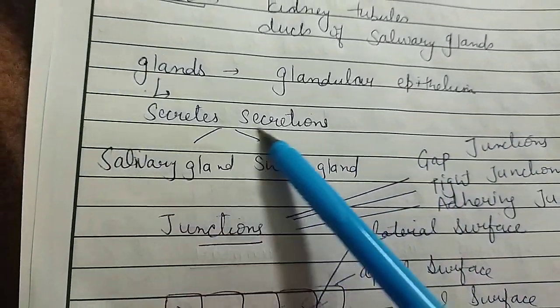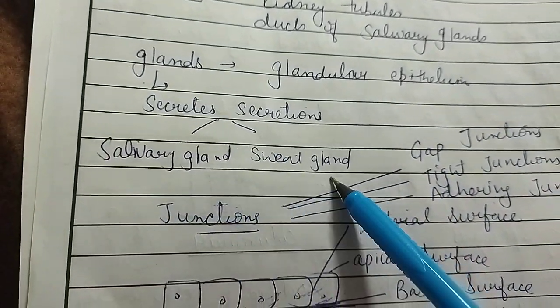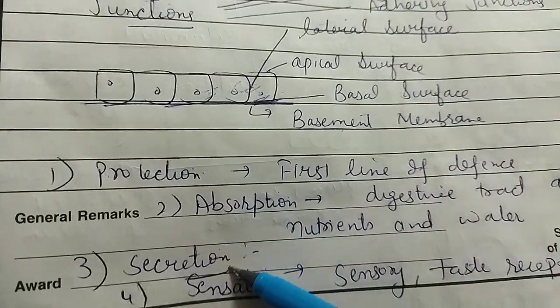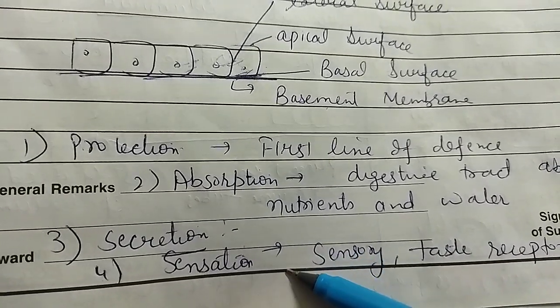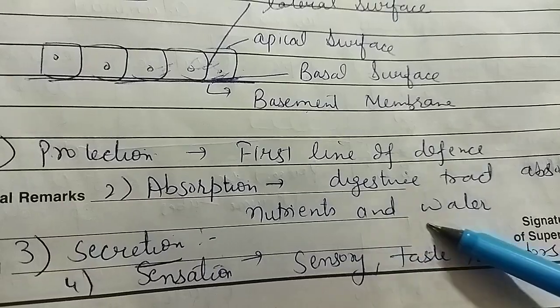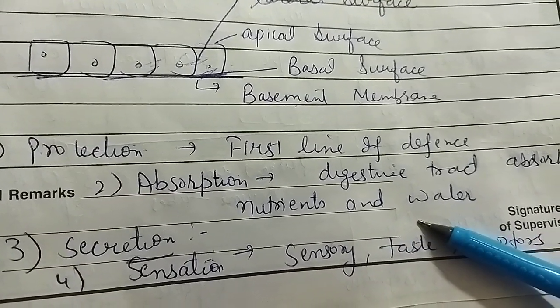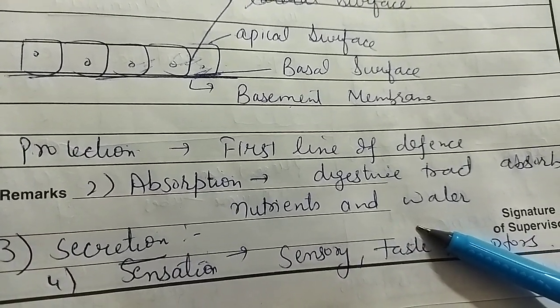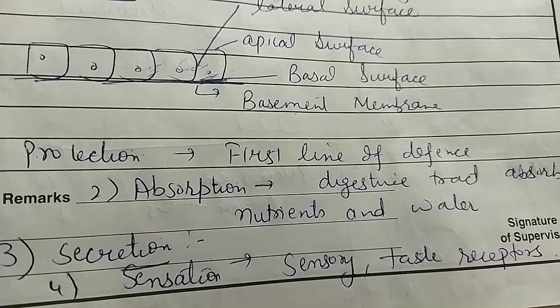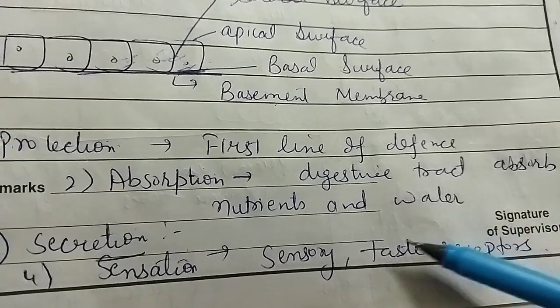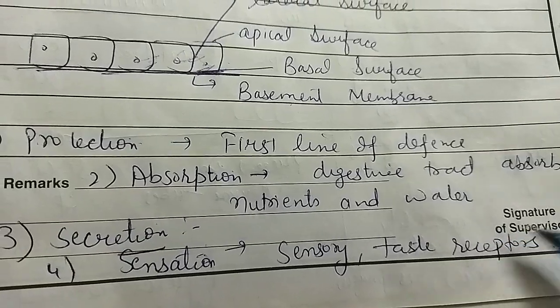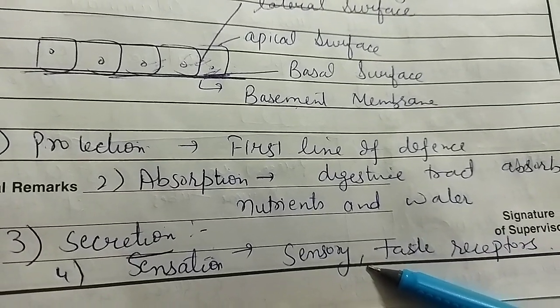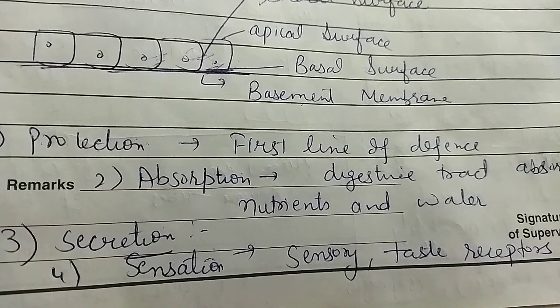Third is secretion. We have discussed that epithelial tissue is present in the salivary glands and in the sweat glands. It means they also provide certain types of secretion. And the last one is sensation. Sensation means the tactile receptors or touch receptors, just like in our skin, nose or tongue. All these parts are covered with epithelial tissue, and this tissue also helps in tasting our food, and helps in receiving sensation from different parts of the body.